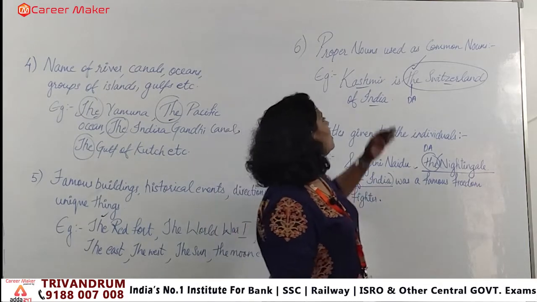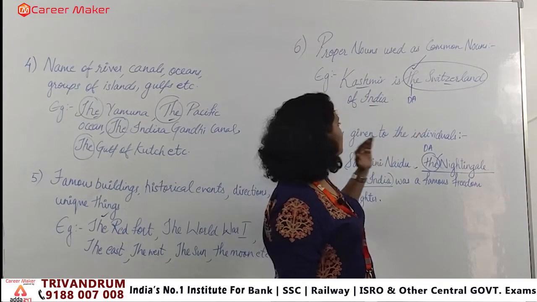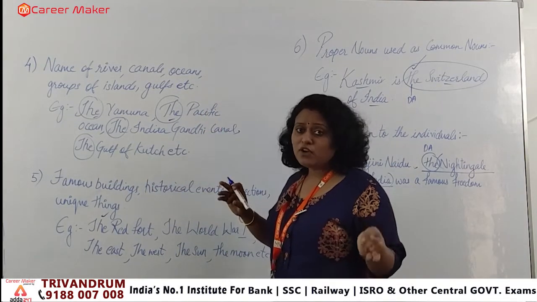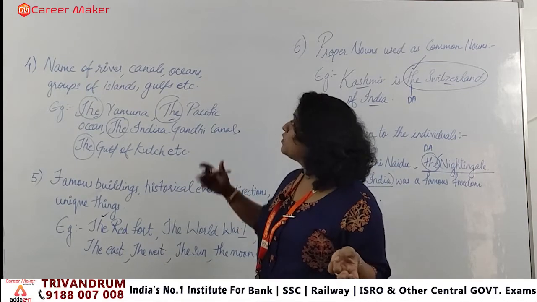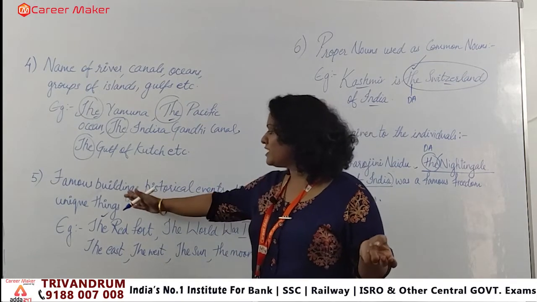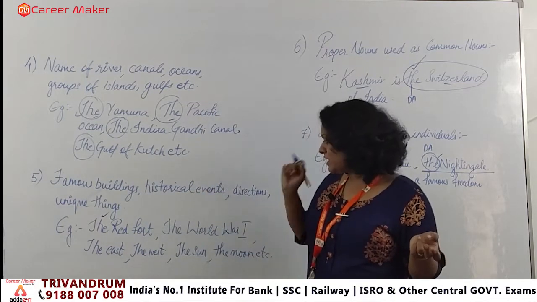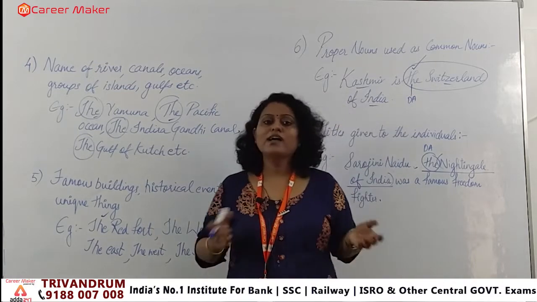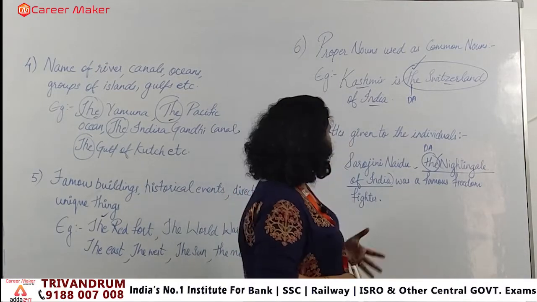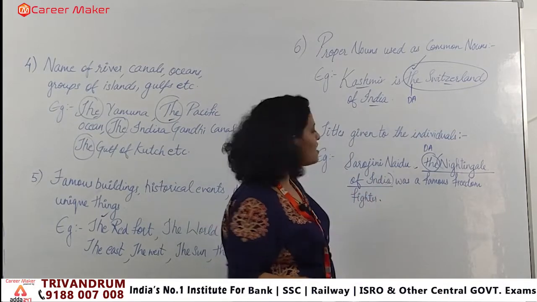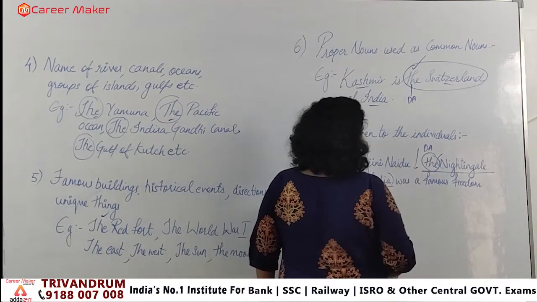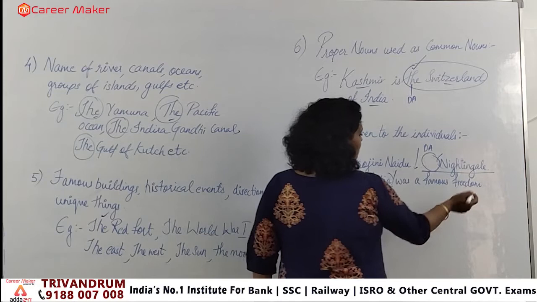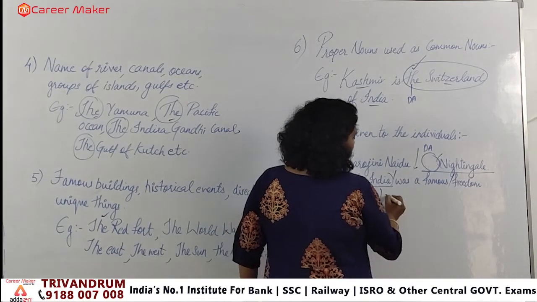Got the point, right? So if you are considering a proper noun as common noun, if you give a title to an individual, or if you are talking about any specific river, any specific ocean, any island, any specific building, any historical event or direction or any unique thing, with all of them we have to apply what? Definite article. So in the exam, this may be the first part, this is not mentioned to you, this will be the second part, this will be the third, this will be the fourth, and last will be the no error.